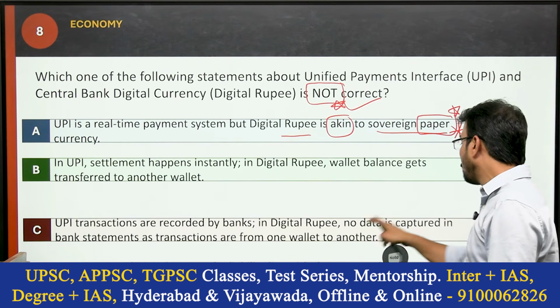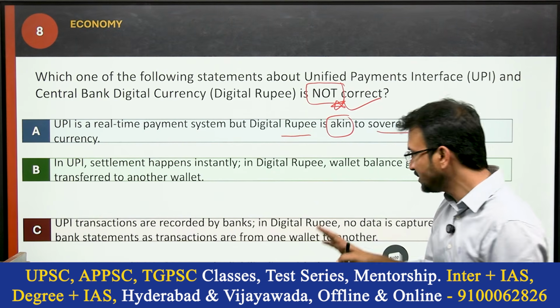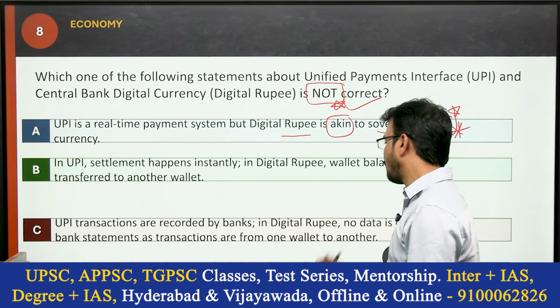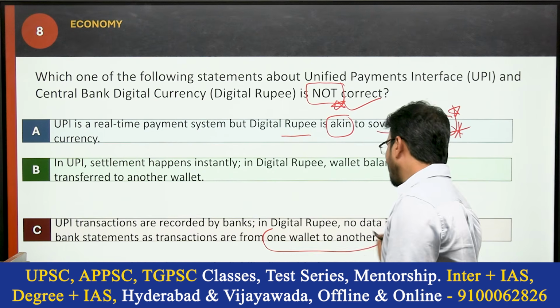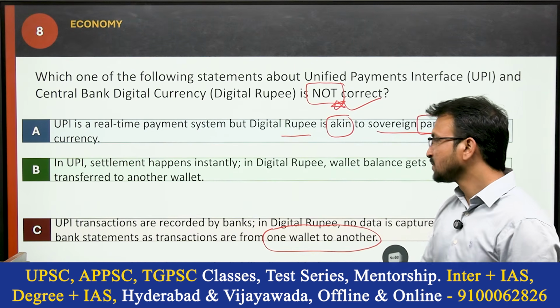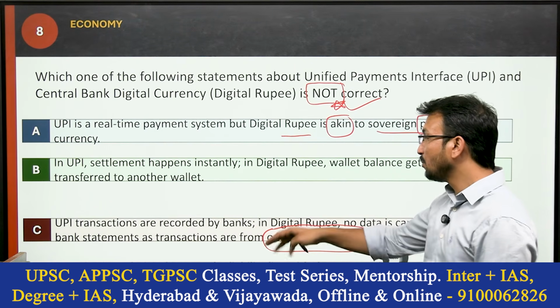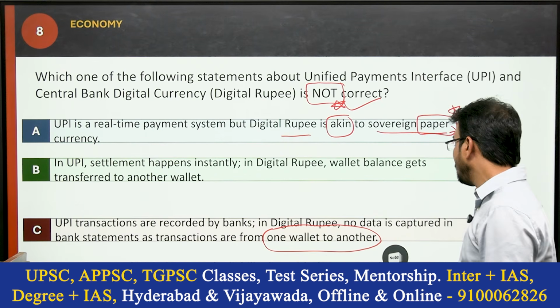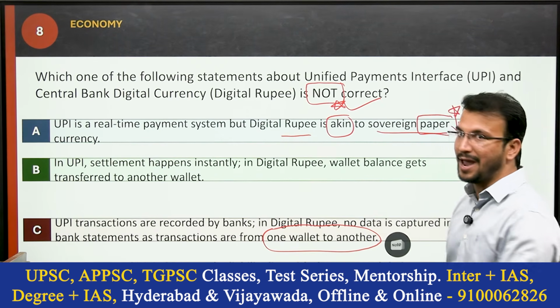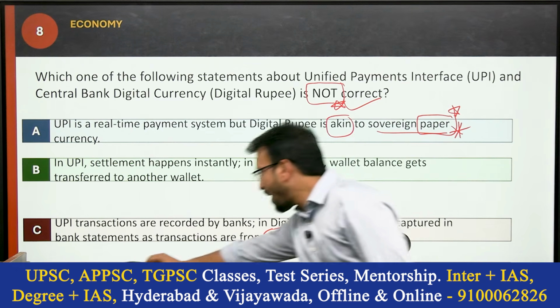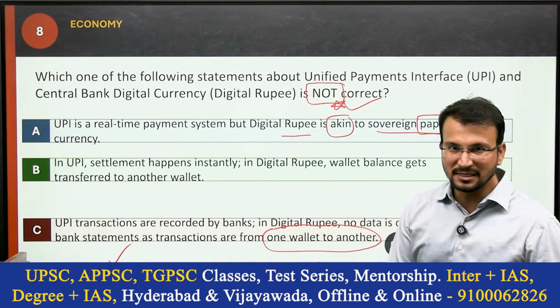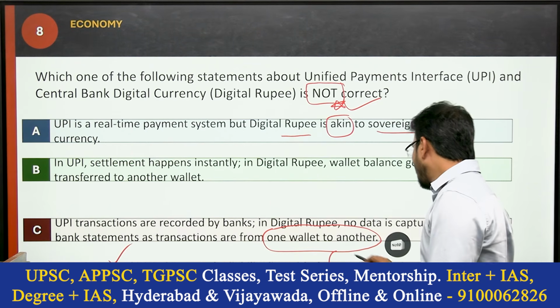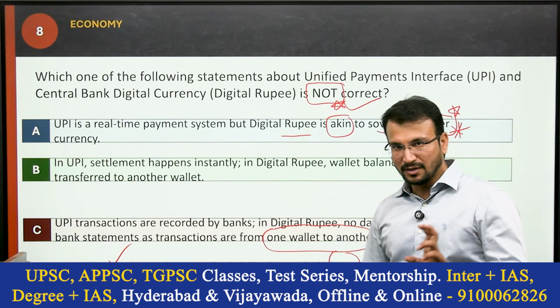In digital rupee, no data is captured in bank statements as transactions are from one wallet to another wallet. Okay, this is also correct. So the last one, in both UPI and digital rupee, the liability lies with the users and their respective banks. Whatever UPI transactions are there, that are with users and their respective banks, it is correct.